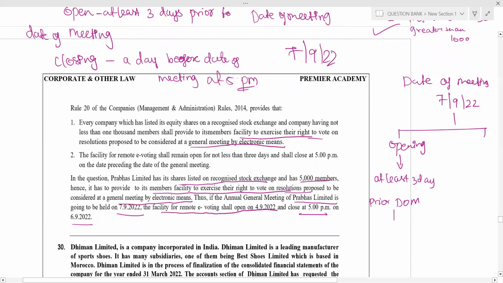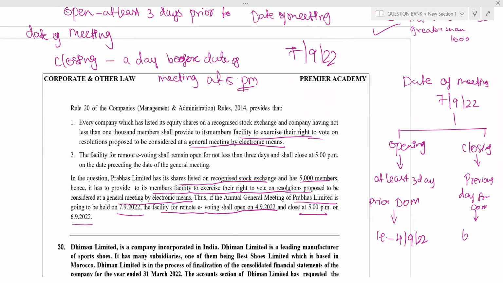That is 4/9/22. Closing is the previous day from the date of meeting, that is 6/9/22 at 5 p.m.